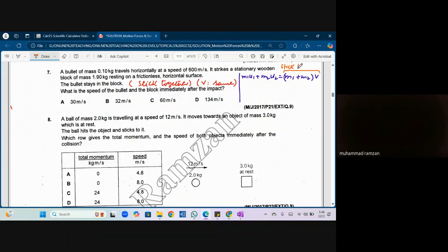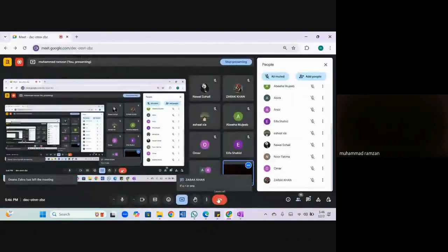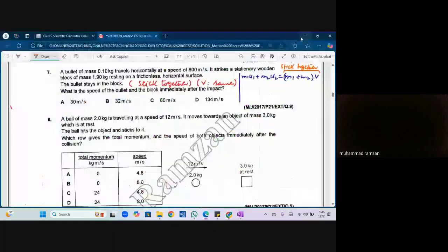Note this down. For stick together, it is not m1 v1 plus m2 v2, it is m1 plus m2 times v.